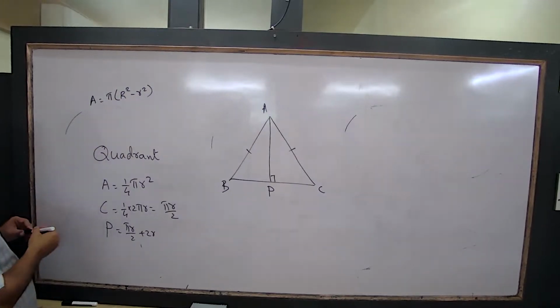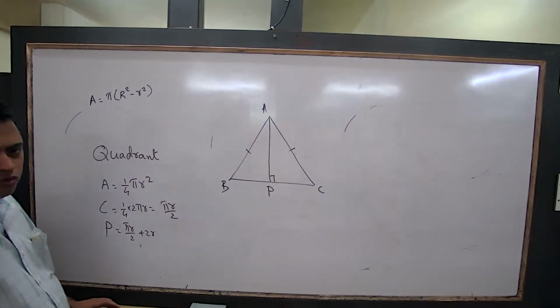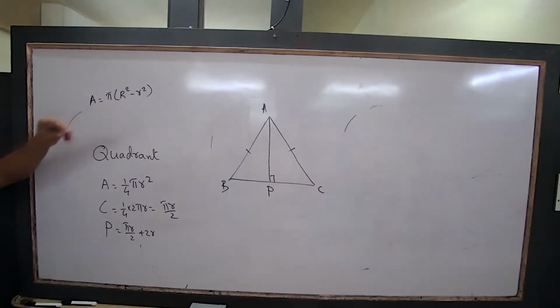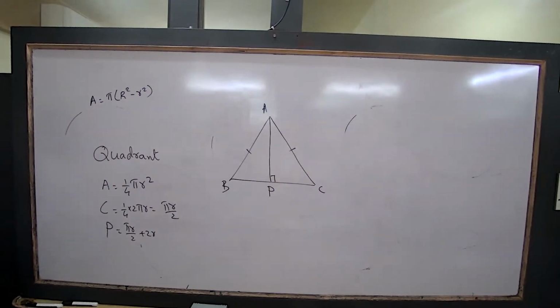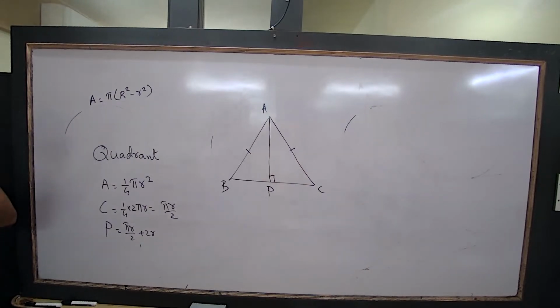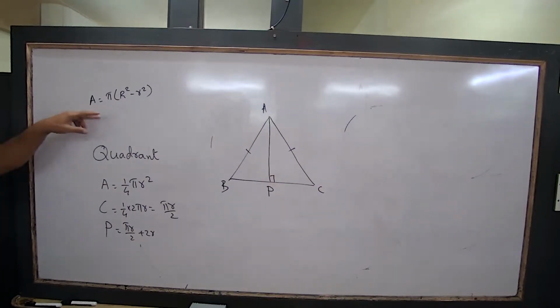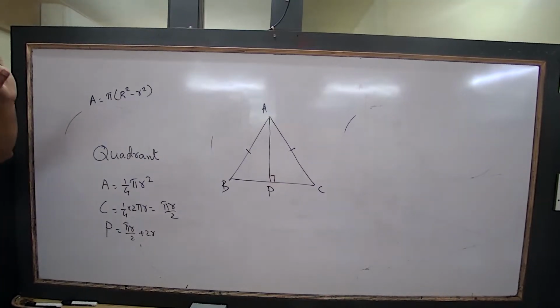What is its width? Width of the circular ring is capital R minus small r. Then outer circumference means 2 pi capital R. Inner circumference is 2 pi small r. Okay. This much is clear.